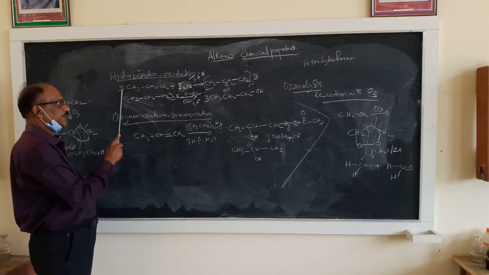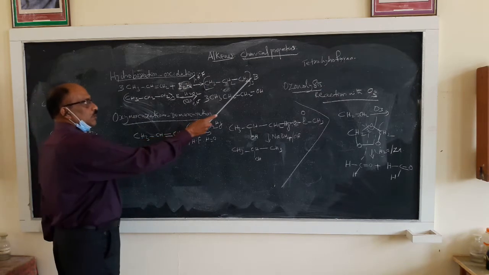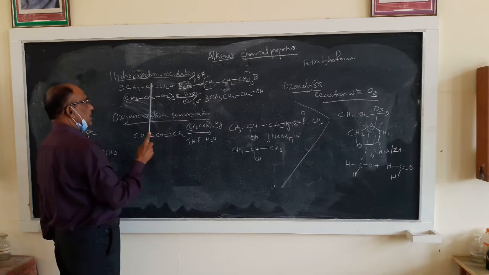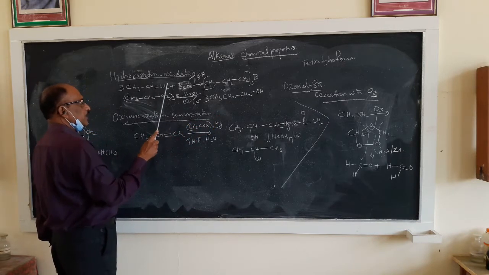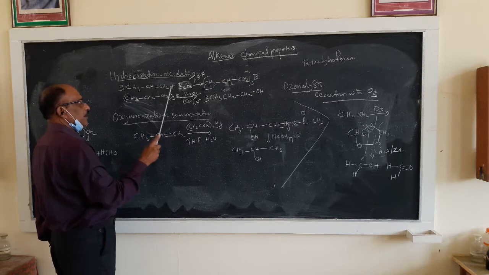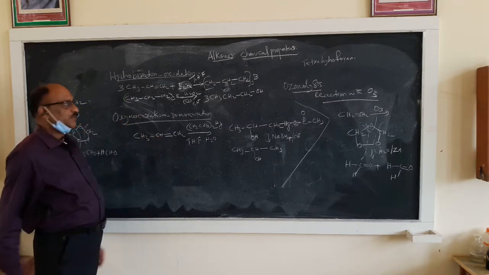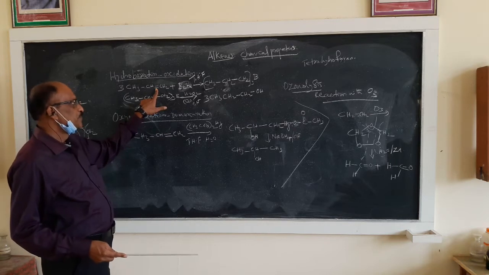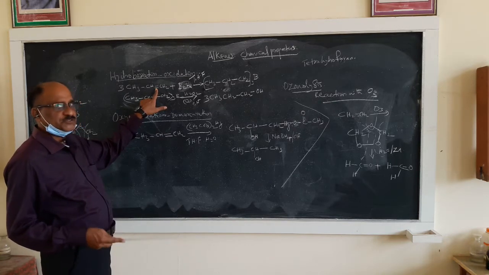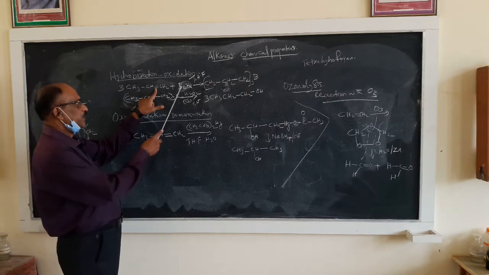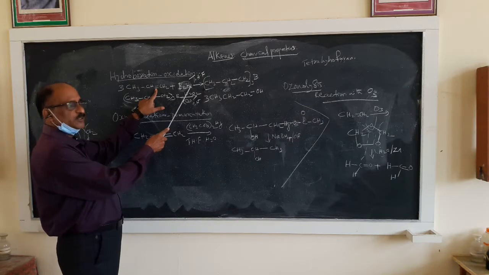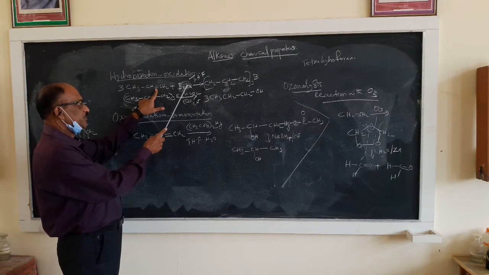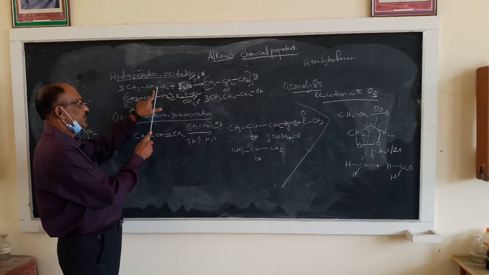Three molecules are reacting here with one boron atom. That means the double bond is satisfied with hydrogen from BH3. You can see one hydrogen atom here and one hydrogen atom here.